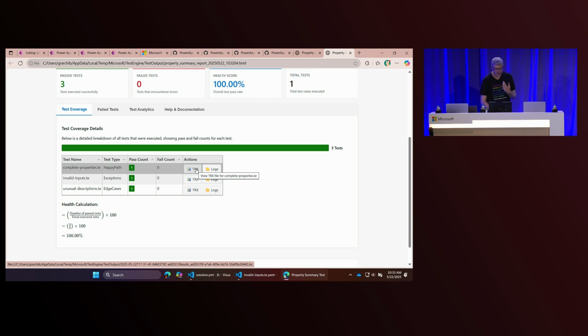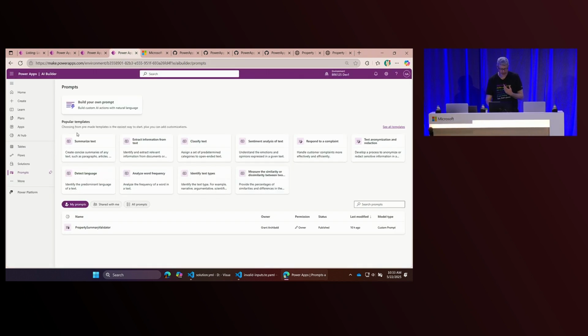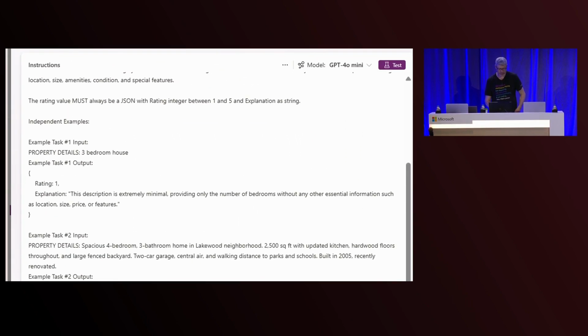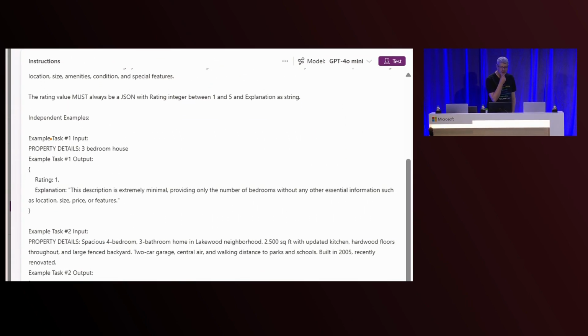But at the end of the day, what we've done is create a solution where I can go look at the prompt that I created. This validator prompt was the text that my generative AI gave me. It said, okay, I'm going to get some questions that come in. I wanted you to generate a rating between 1 and 5, telling me how good this report is.